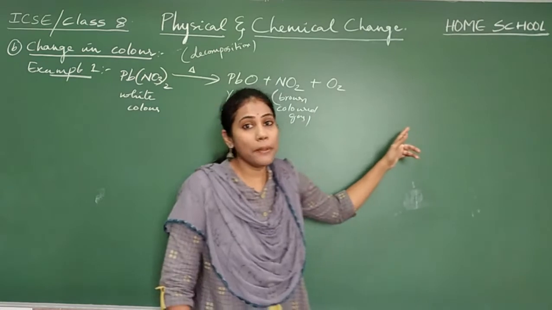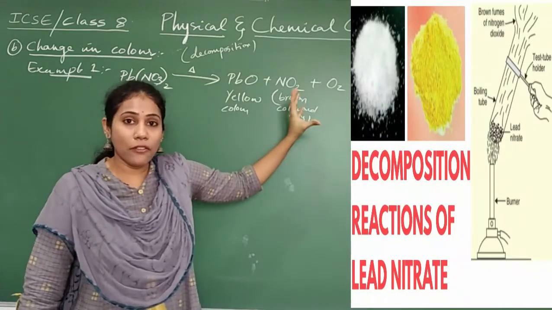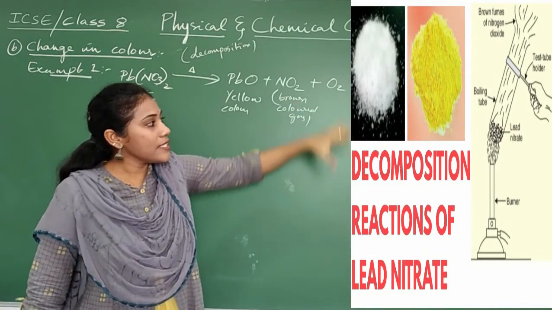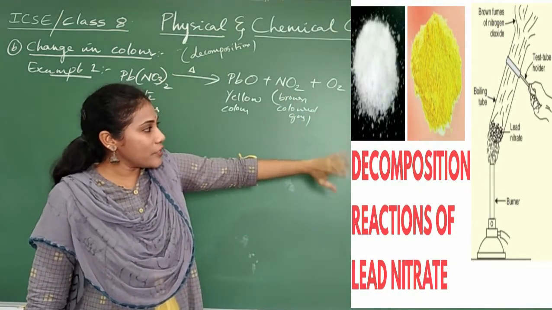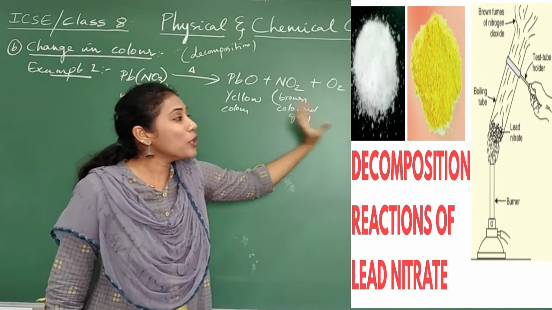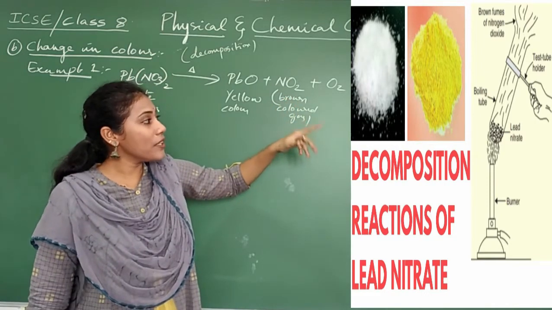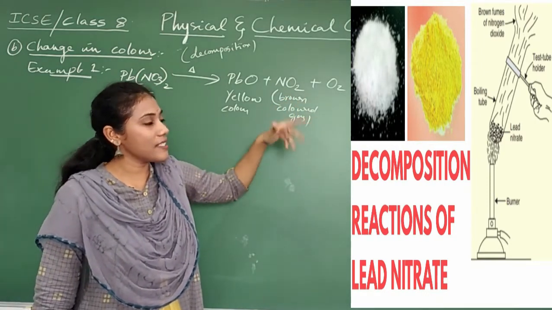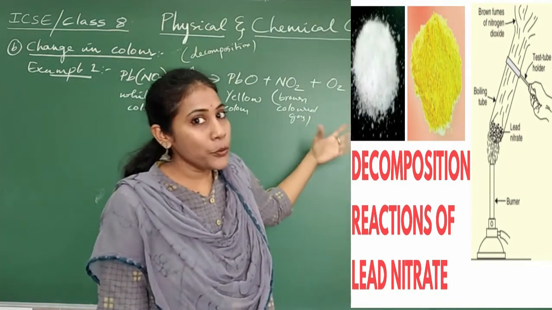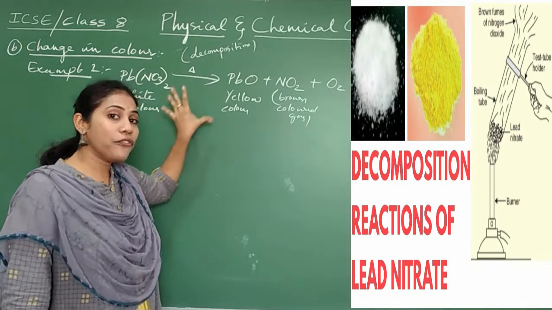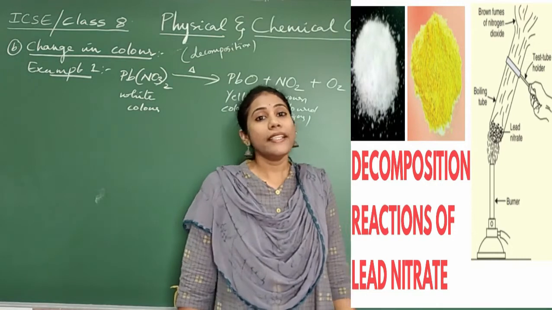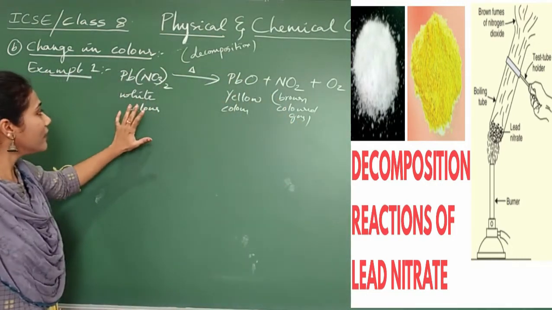You can observe the picture there. That white color powder has been taken in a test tube where a person is heating it. As you heat it, that white color powder is getting converted into yellow colored powder, and you can also observe that brown colored gas is coming out of the test tube. Observe the picture carefully, where you will observe the conversion of the white colored substance into the yellow colored substance. The white colored substance is nothing but lead nitrate.